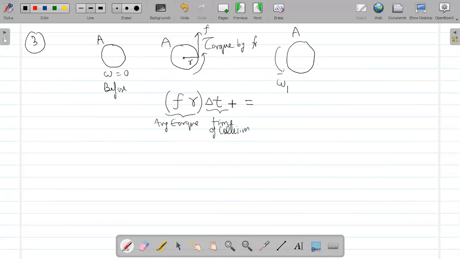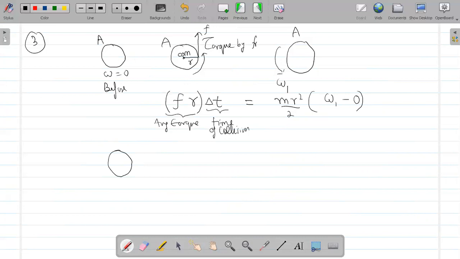This change in angular momentum should be about the center of mass, and the angular momentum about the center of mass is always the moment of inertia about the center of mass into omega. So this F r delta t, about the center of mass of disk A, should be I about the center of mass, which is mr square by 2, times its final angular velocity omega 1 minus the initial angular velocity, which is 0.